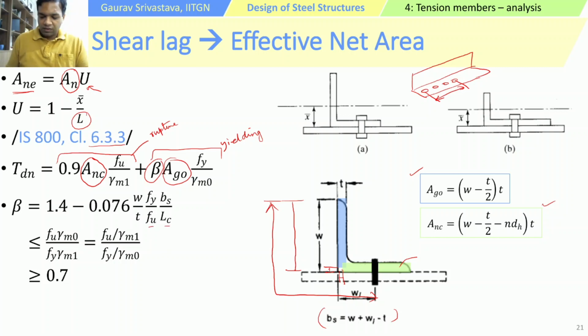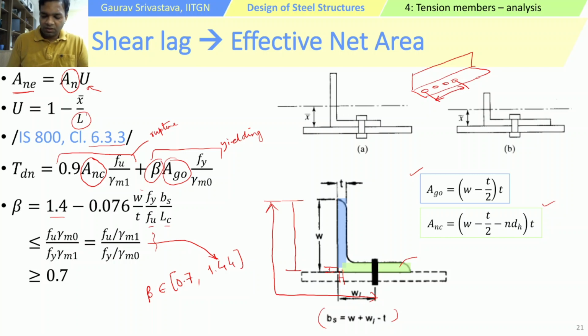Overall, this beta should be less than or equal to this value and greater than 0.7. For a steel for which Fy and Fu are 250 and 410 respectively, beta usually lies between 0.7, which is the lower limit, and 1.44, which comes from the first equation, the upper limit.